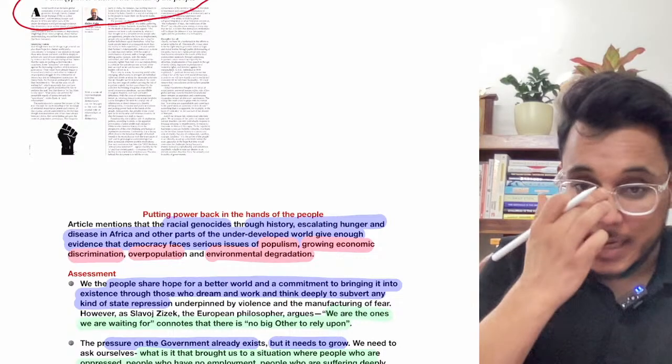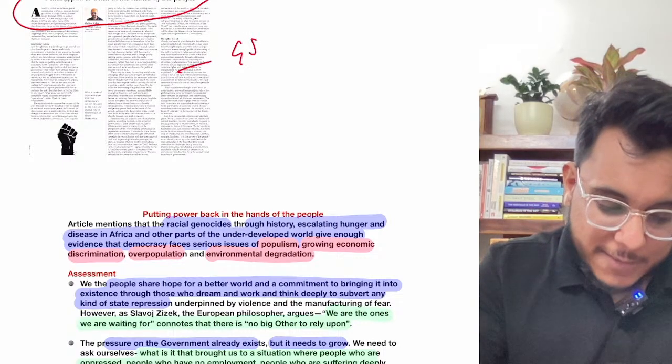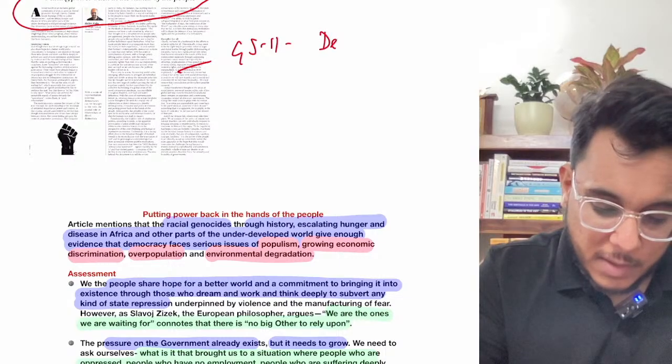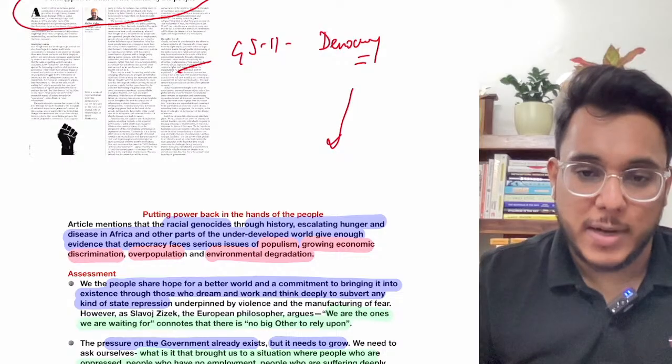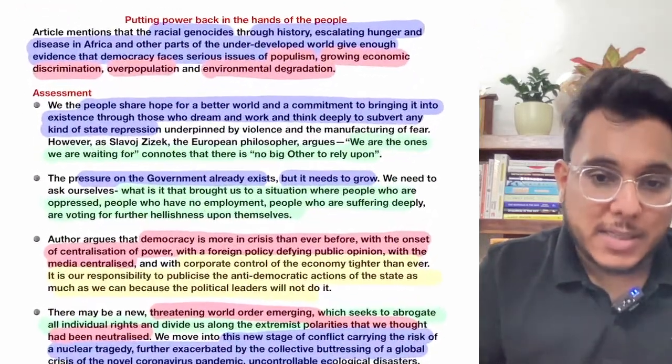Putting power back in the hands of people. Now this article we'll see with respect to GS paper number 2, challenges to democracy.